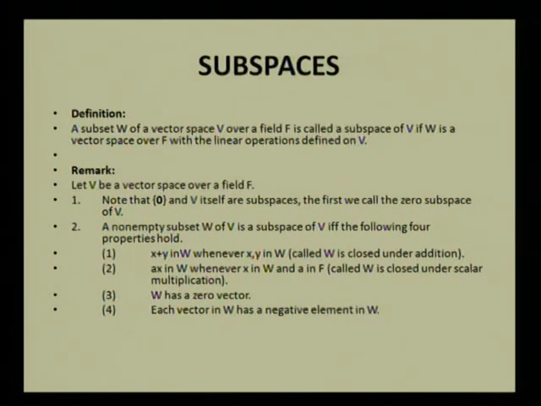Second, W is closed under scalar multiplication. Moreover, W has a zero element and each vector in W has a negative element in W. If these four properties are satisfied, then a non-empty subset W of V is a subspace of V.